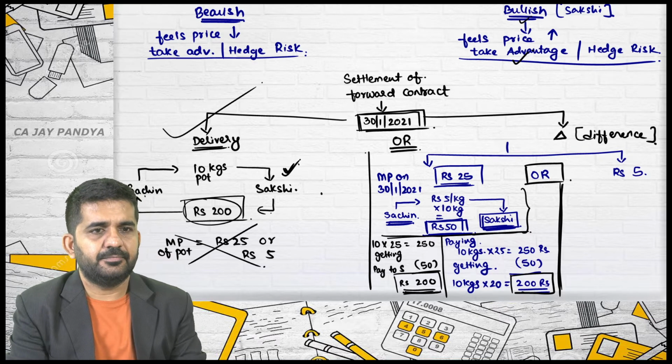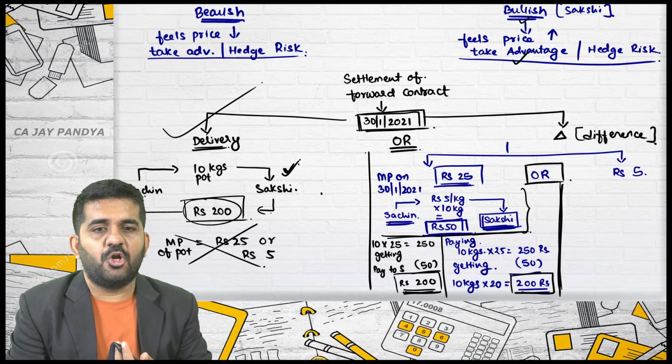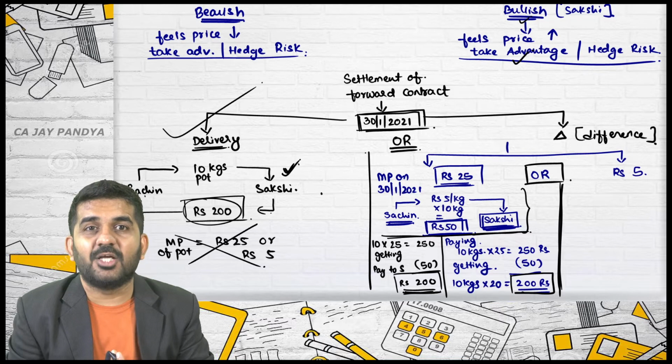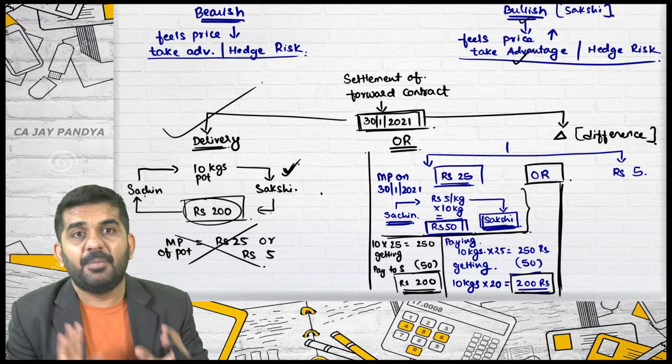Sachin or Sakshi? Sachin. Now Sachin will not be ready to cancel the contract or forget the contract, or he will not be ready to settle without any payment.